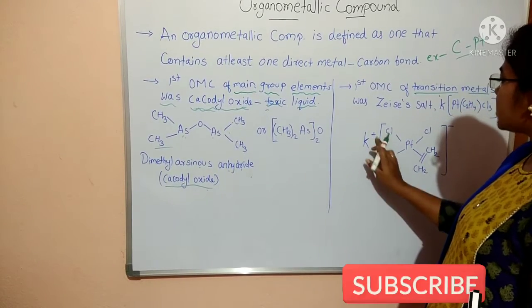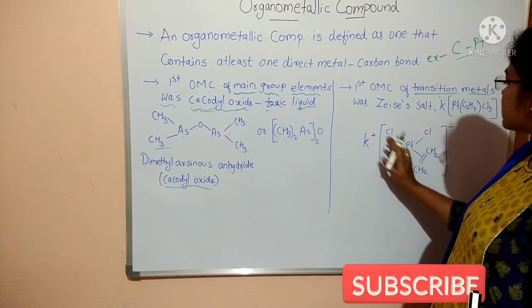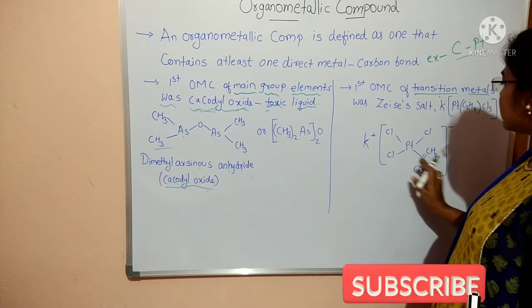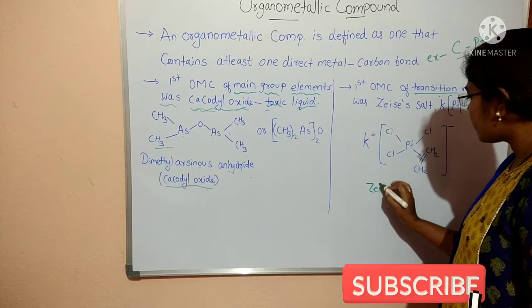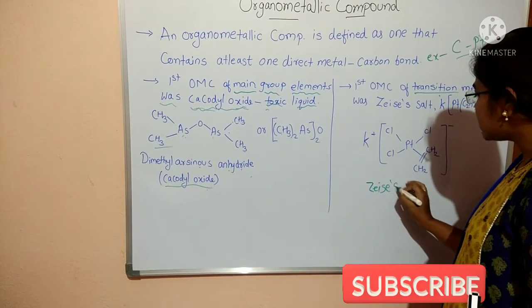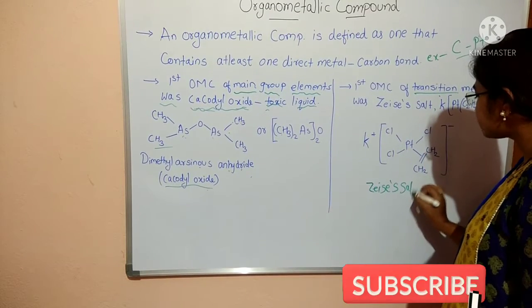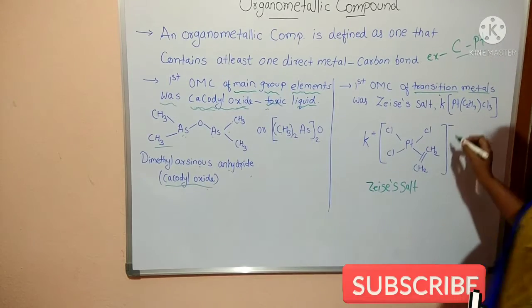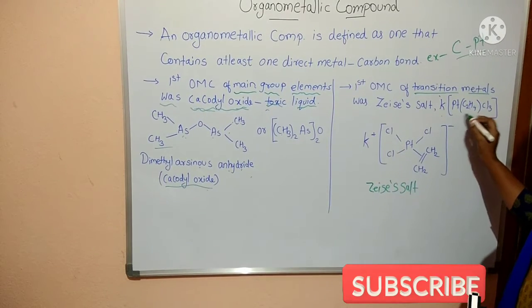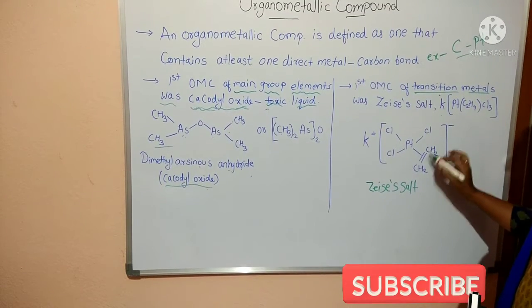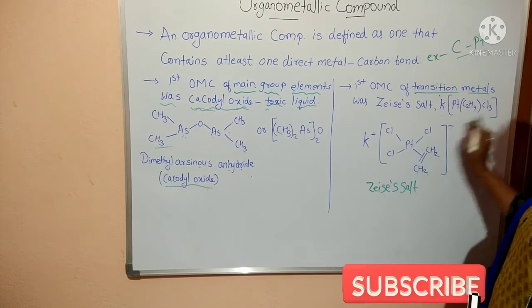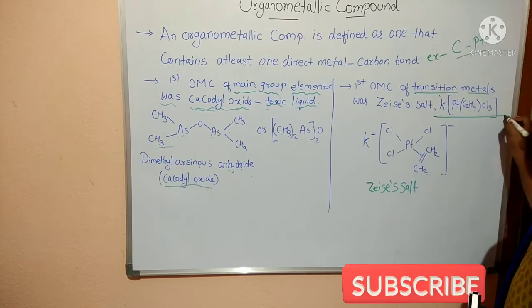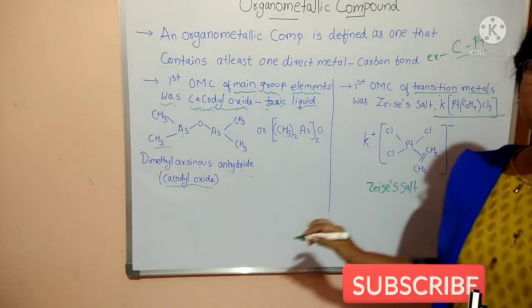It is potassium K+, with Pt, Cl, and a double bond C2H4. And the formula here is K[Pt(C2H4)Cl3]. This is the formula of Zeise's salt.